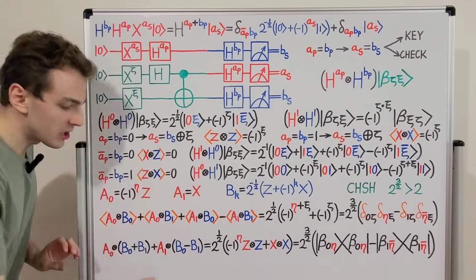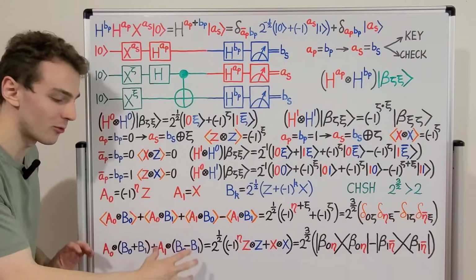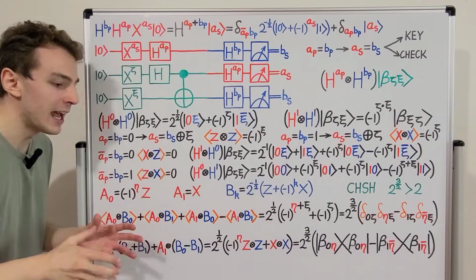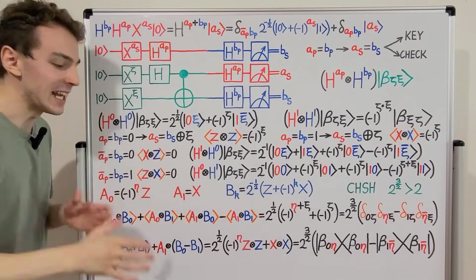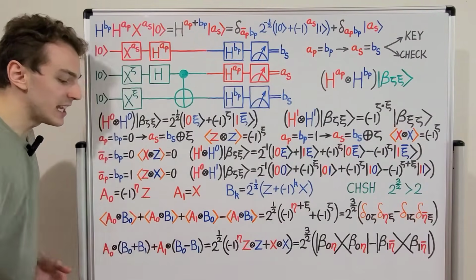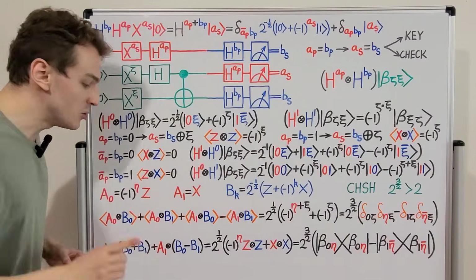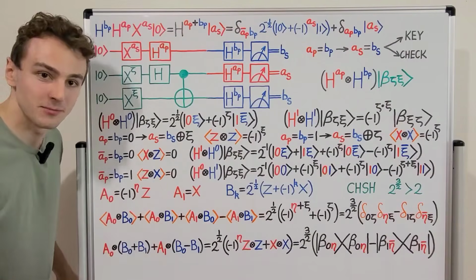But then we're also going to consider this combination of observables, and we're going to treat that as an observable. But this observable is not going to be measured in a single trial. It's not going to be measured in a single experiment. Instead, we're going to compute the expectation value of this observable by computing these 4 expectation values over many trials.